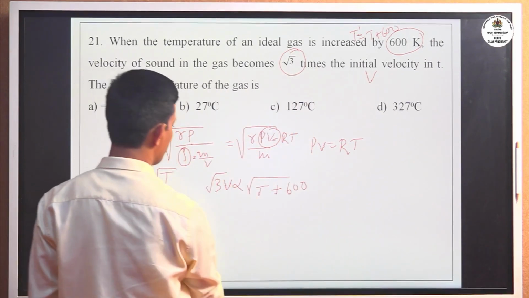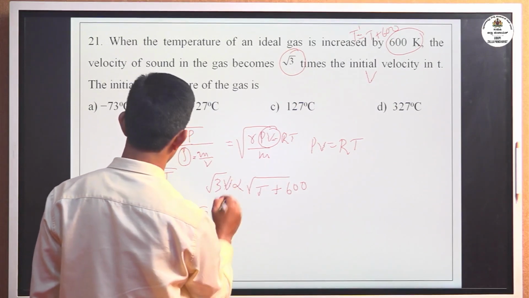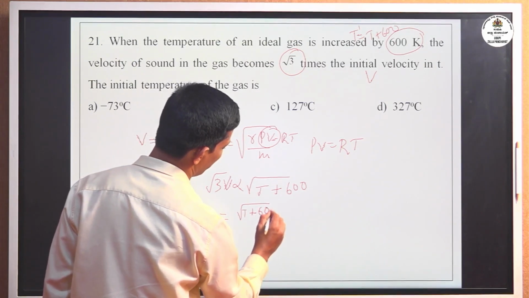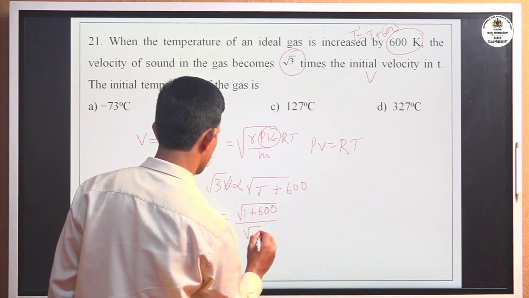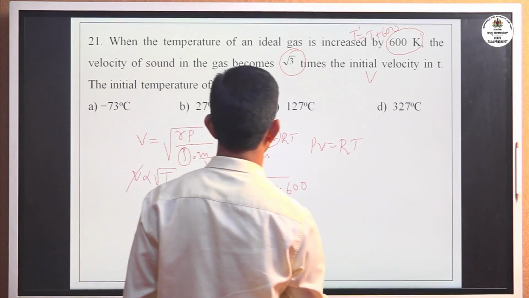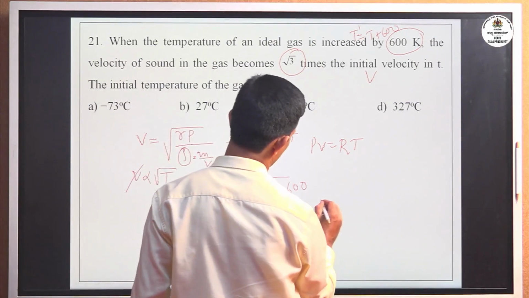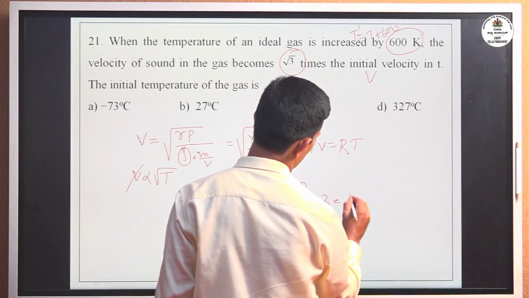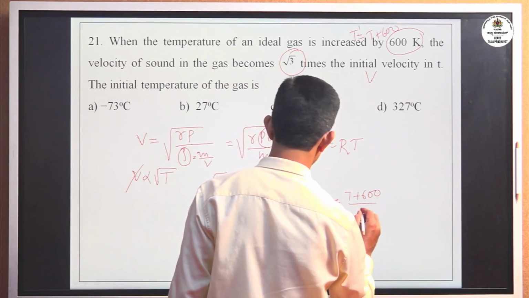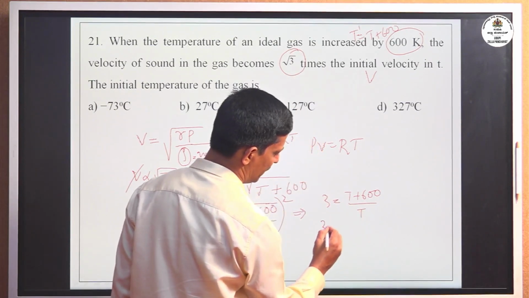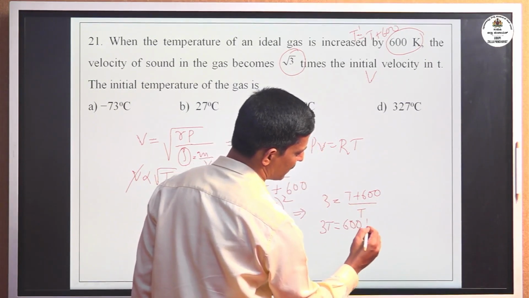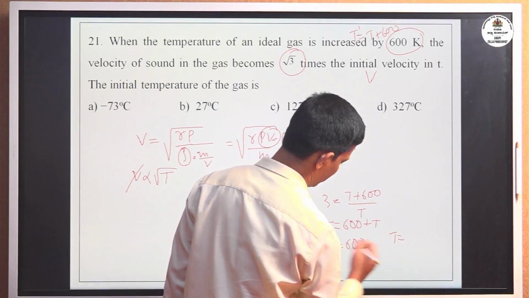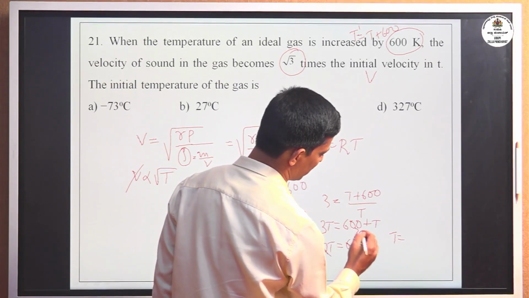Now dividing these two expressions, root 3 gets cancelled, root 3 equal to square root of T plus 600 divided by square root of T. Now squaring on both sides, 3 equal to T plus 600 divided by T. That is 3T equal to 600 plus T, or 2T equal to 600, T equal to 600 by 2, that is 300.